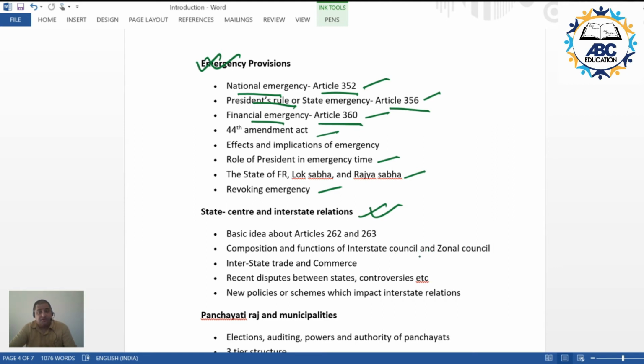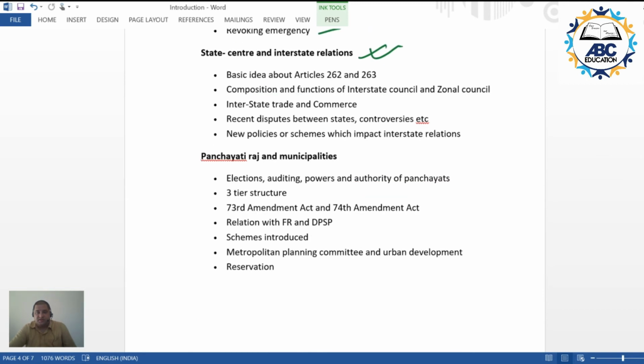Taking the example of how the states and the center coordinated their efforts in this COVID crisis could serve as an example. So these are the things that we would be talking about in center-state relations. The three types of relations: administrative, financial, and legislative relations. We would be discussing these things in detail. So this would be our topic with respect to center-state relations.